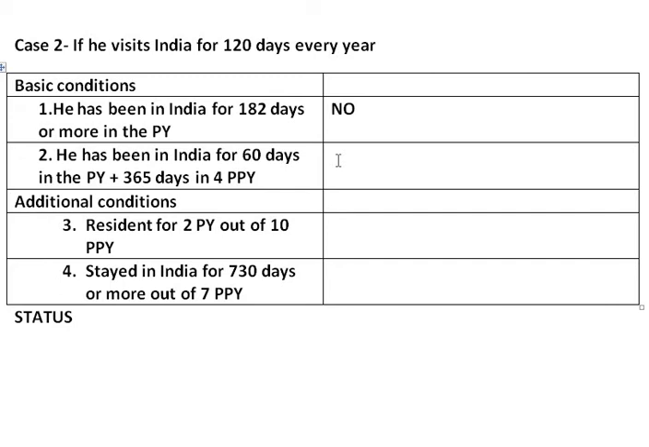The second basic condition is he has been in India for 60 days in the previous year. Yes, he has been in India for more than 60 days as he visits India for 120 days every year. Plus, he stays in India for 365 days in 4 preceding previous years. That condition also he fulfills, as 120 into 4 is 480 days in 4 preceding previous years, which is more than 365 days. So the second basic condition he fulfills.